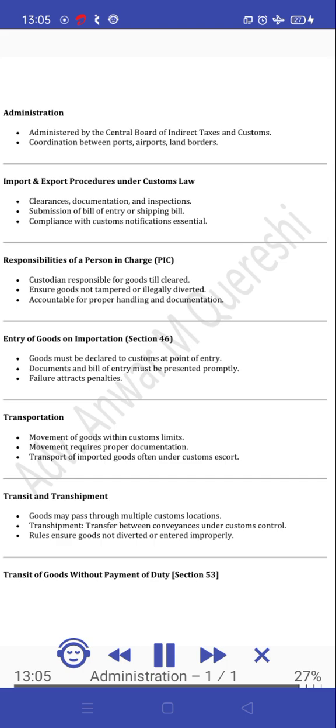Entry of goods on importation, Section 46. Goods must be declared to customs at the point of entry. Documents and bill of entry must be presented promptly. Failure attracts penalties. Transportation: movement of goods within customs limits requires proper documentation. Transport of imported goods is often under customs escort. Transit and transshipment: goods may pass through multiple customs locations. Transshipment: transfer between conveyances under customs control. Rules ensure goods are not diverted or entered improperly.